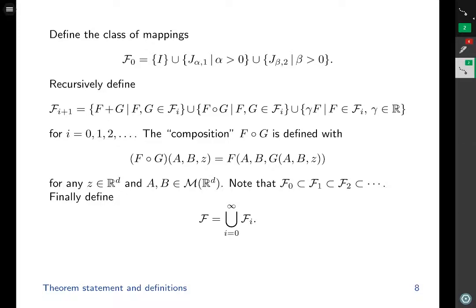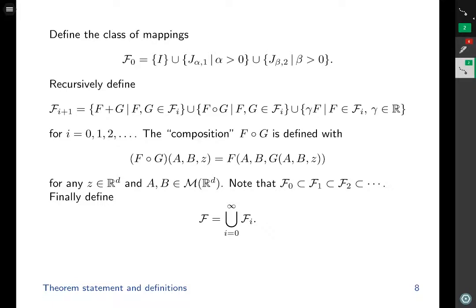Next, we recursively define F_{i+1} as the class of mappings that are the sum, the quote-unquote composition, and scalar multiplication. The composition is defined by fixing the operators A, B, and composing the output vector of the first operator as the input vector of the second operator.